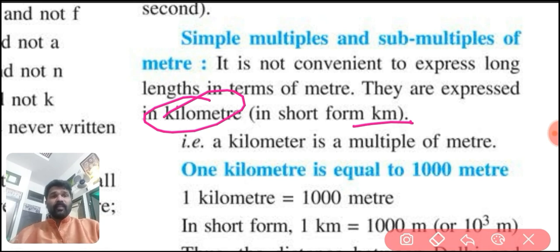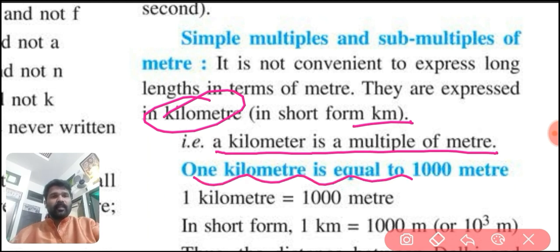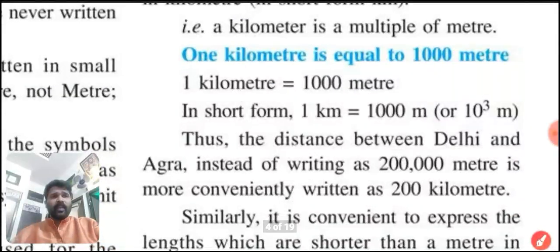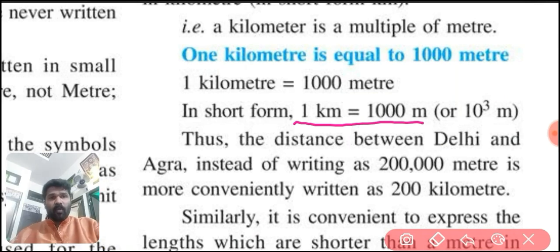A kilometer is a multiple of meter. 1 kilometer is equal to 1000 meter. Please underline, 1 kilometer is equal to 1000 meter. In short form, we can write 1 km is equal to 1000 m, or that is equal to 10 raised to 3 m. Why 10 raised to 3 m? Because here are 3 zeros.